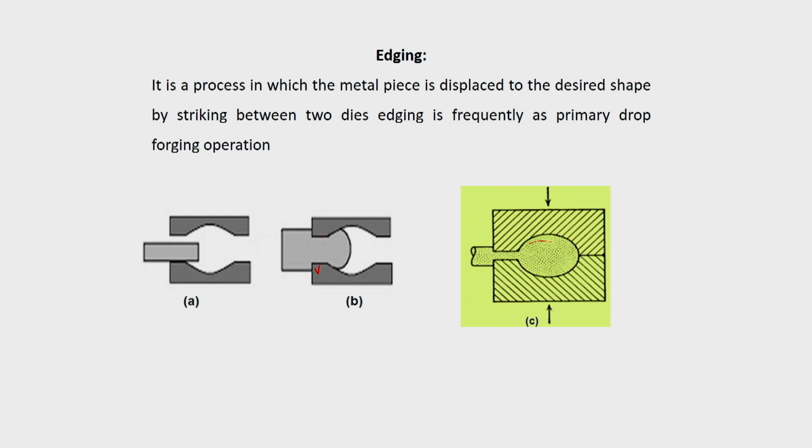Basically, at the edge side you may need, like suppose you wanted to make a spanner, you are having a cylindrical piece. The edge of the spanner is wider, so that part you have to make wider. For that purpose this edging operation is done. Similarly, for a connecting rod also, you want both the ends wider compared to the other part. So, for that purpose you use this edging operation.